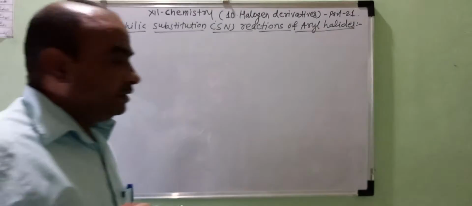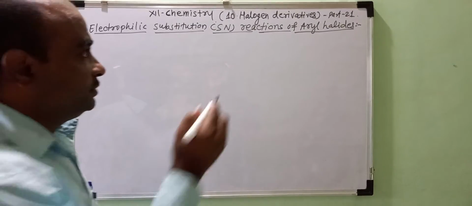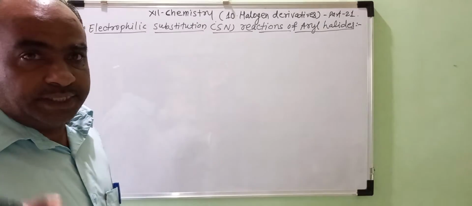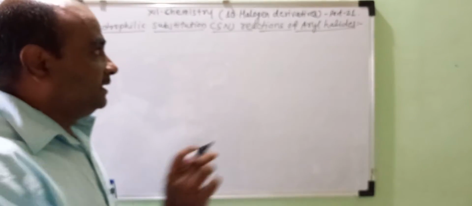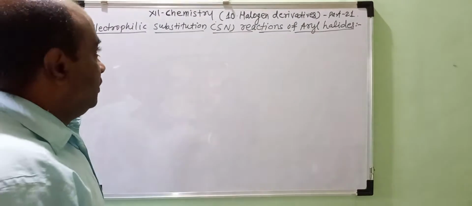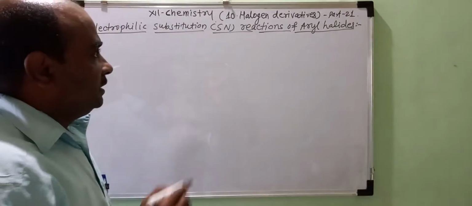Now, during the last lecture, we discussed nucleophilic substitution reactions of the aryl halides, that is, breaking of the C-X bond in case of aryl halides. Today we have to discuss the electrophilic substitution reactions of the aryl halides.